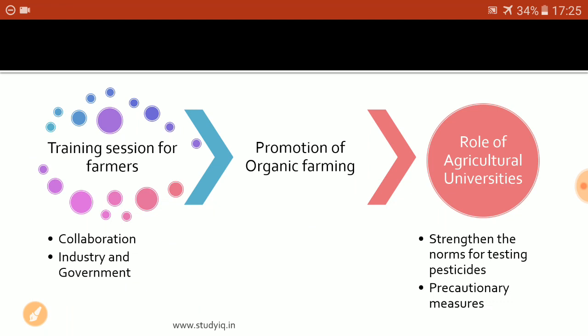It is the agricultural universities that actually undertake the testing of the chemical pesticides at one time or another, and so strict guidelines should be laid down for the agricultural universities so that they put to use the maximum and the strictest possible rules for the pesticide industry. And also, apart from testing the chemicals, they should also lay down the precautionary measures that should be taken by the farmers while using them. So the role of agricultural universities is also important as far as the pesticide industry is concerned.